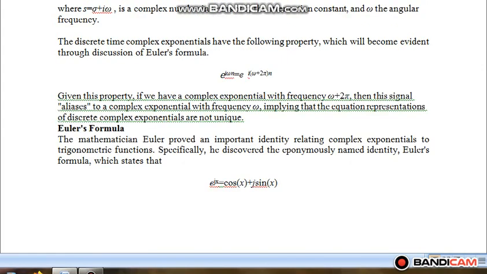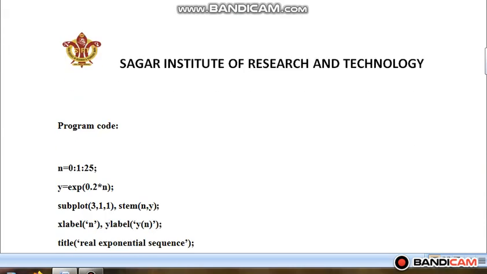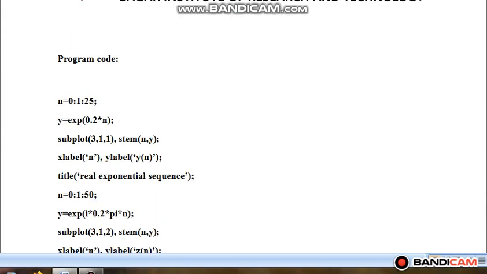Now coming to Euler's formula, which we already know, when we are having complex exponential, it can be expressed in the form of cos and sine, which is written as cos x plus j sin x. Now I'll discuss the program code which we run on MATLAB software. Since we are plotting discrete time signal, the first parameter which I'll define here is n. N I am taking range from 0 to 25 with an interval of 1.